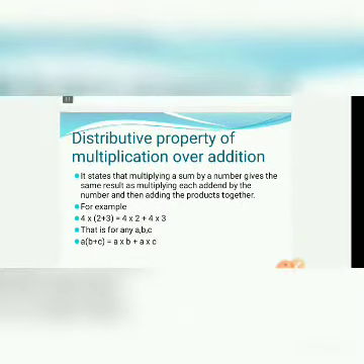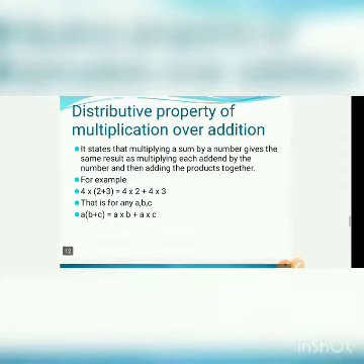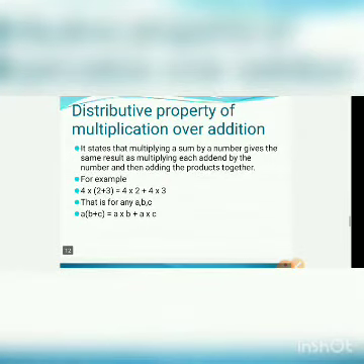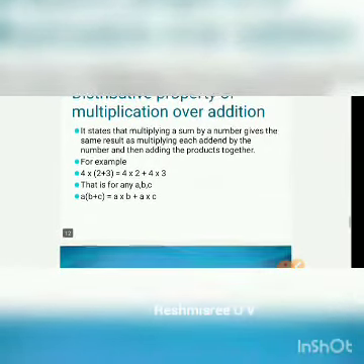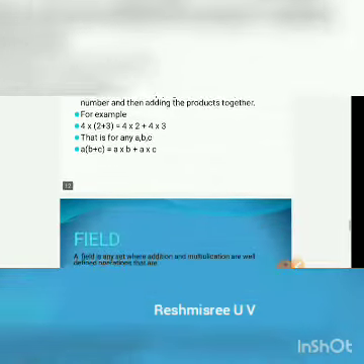Next property is distributive property of multiplication over addition. It states that multiplying a sum by a number gives the same result as multiplying each addend by the number and then adding the products together. For example, 4 into (2 plus 3) equal to 4 into 2 plus 4 into 3. Thus, for any a, b, c, a into (b plus c) equal to a into b plus a into c.